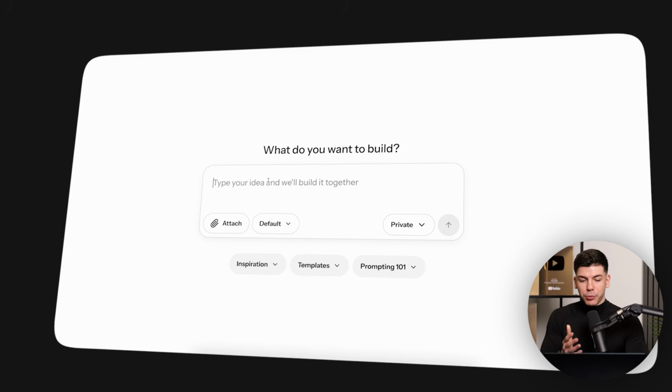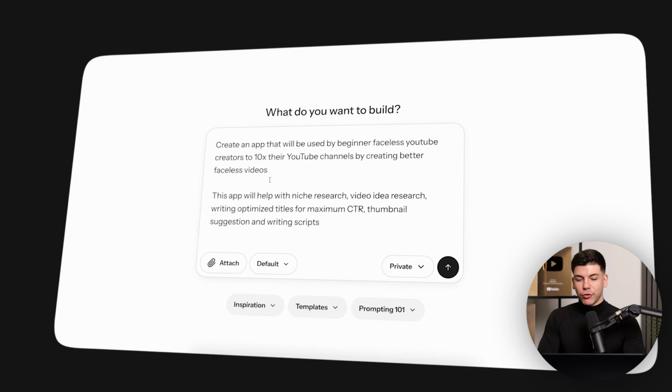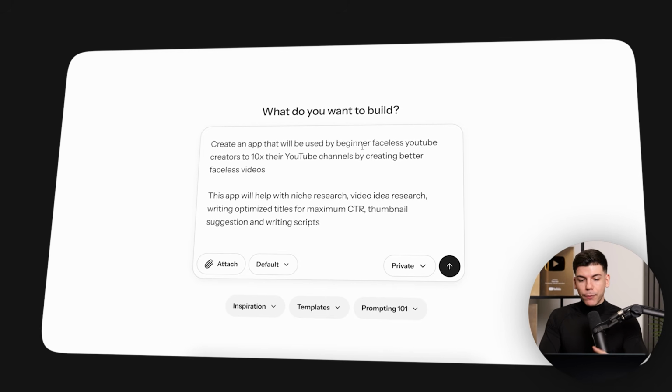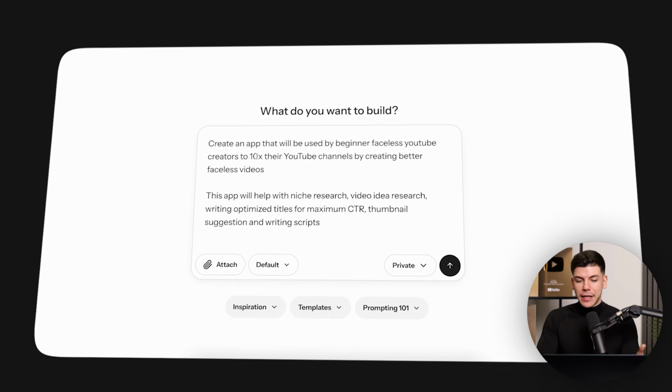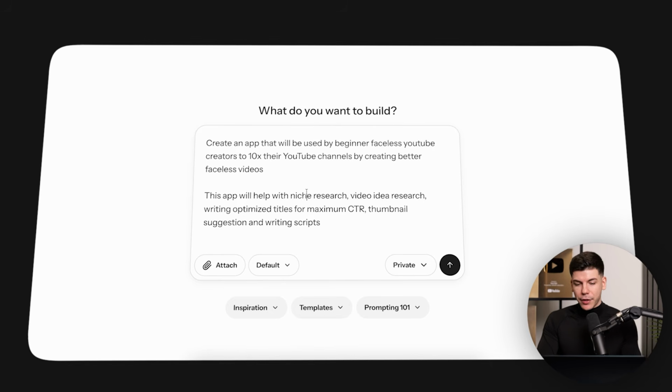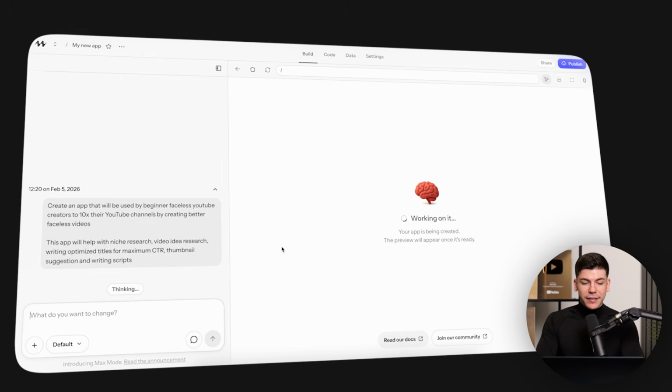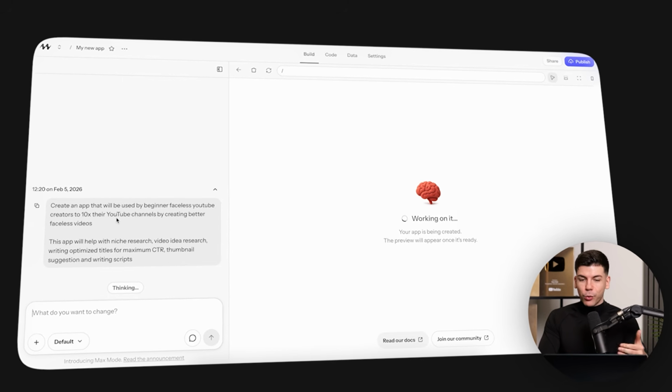Now again, you can either just speak directly into the chat, describe what you want, or you can enter a prompt. Let's say for example, I want to create an app that will be used for beginner faceless YouTube creators to 10x their YouTube channels by creating better videos. It's going to do niche research, video idea research, it's going to write scripts for them, and so on and so forth. And now we can see that my AI developers will start working on the app.